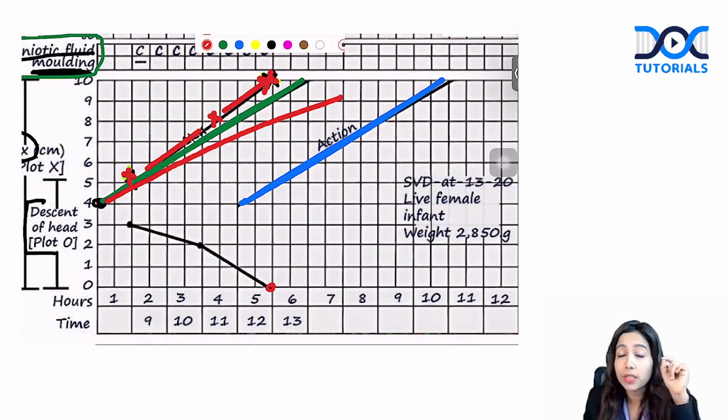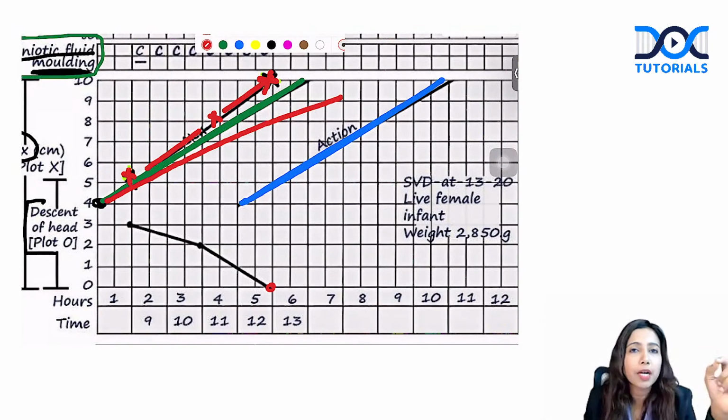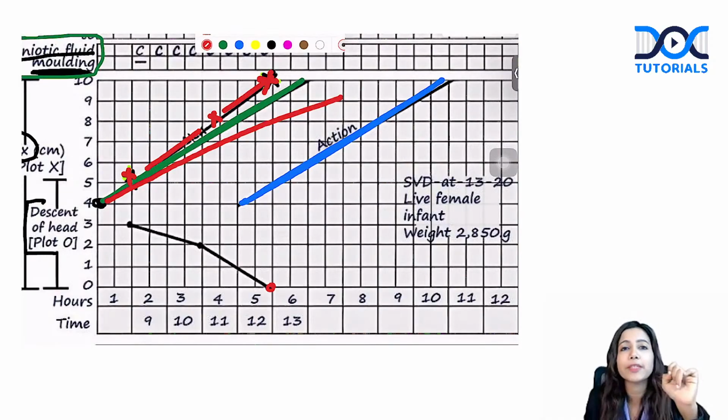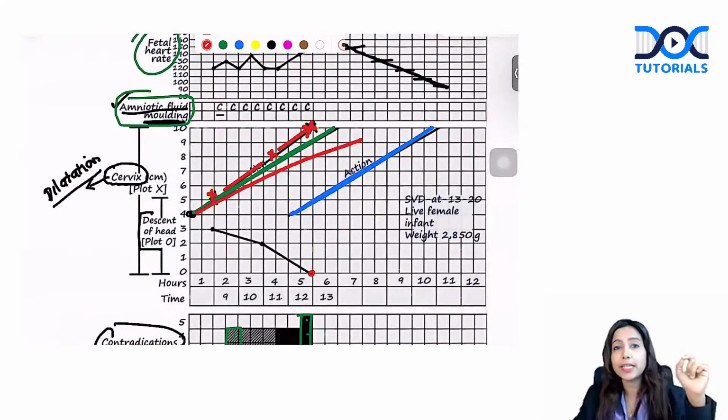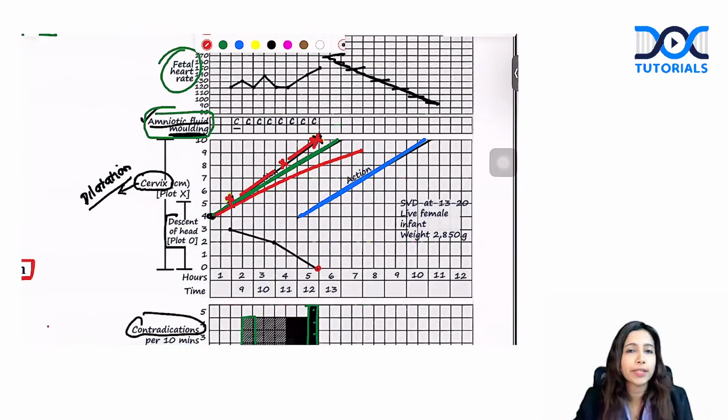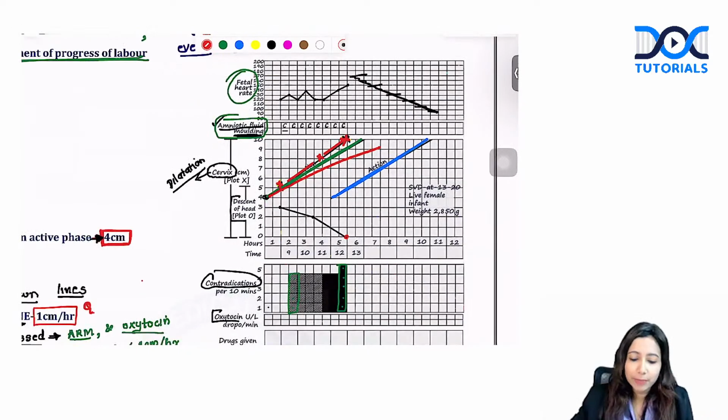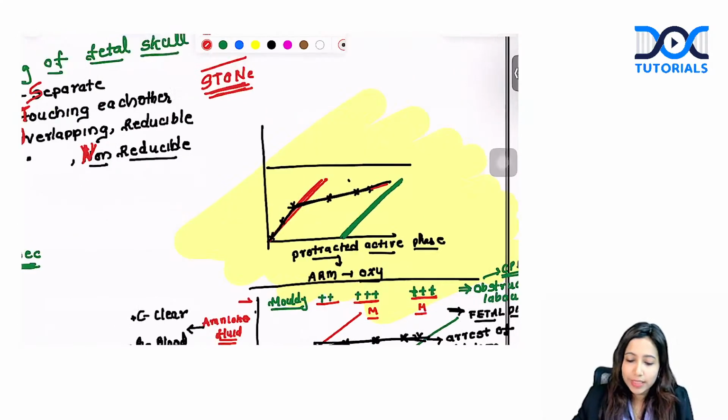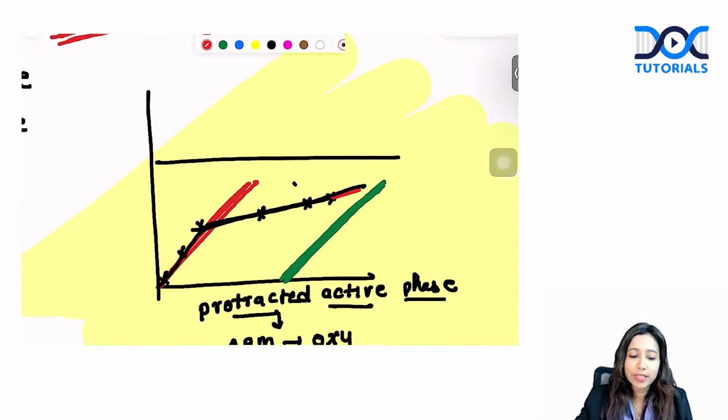Again, from labor abnormalities, what did I teach you? Anything where in the active phase the progress is less than 1 centimeter per hour, it is protracted active phase. What will you do for that? You are going to do artificial rupture of membrane or give the patient oxytocin accordingly. If you have to choose one, we prefer ARM first, especially considering this patient has adequate good contractions. What will you do? You are going to do ARM, or artificial rupture of membrane. We had even discussed some model scenarios. Yes, this was the image that we discussed in the class as well.